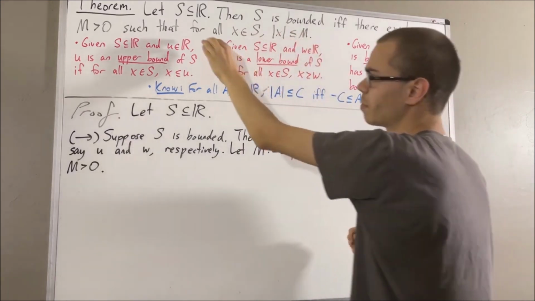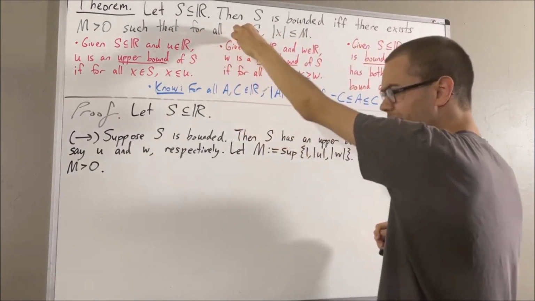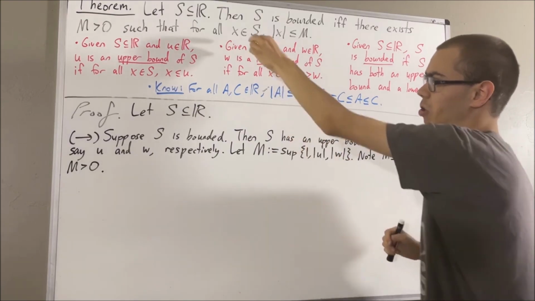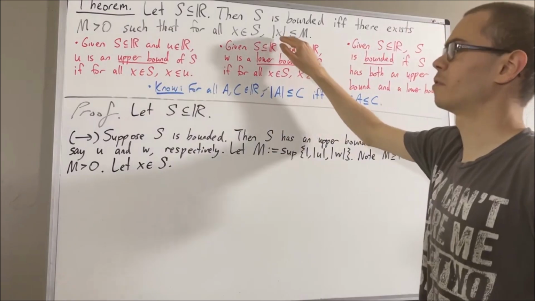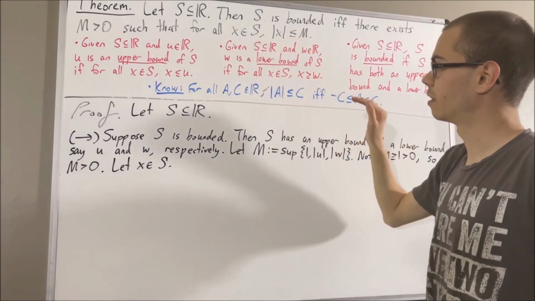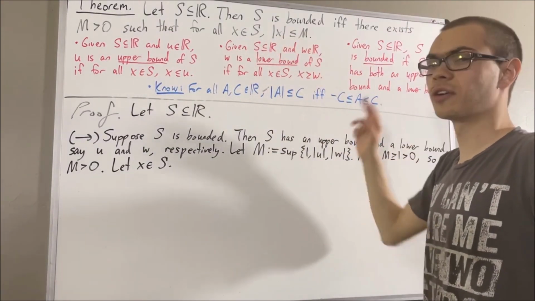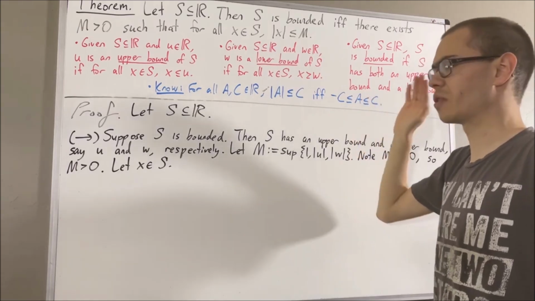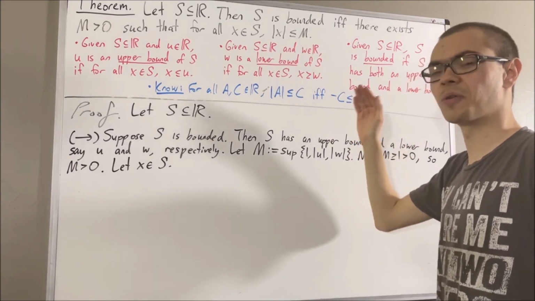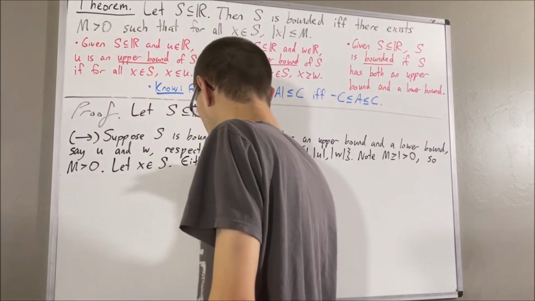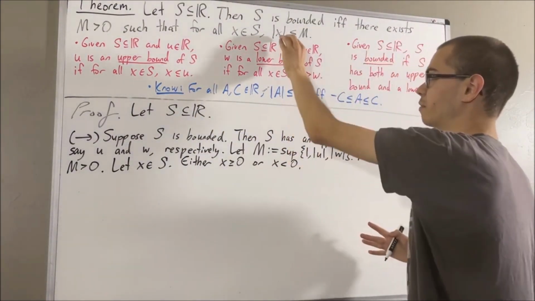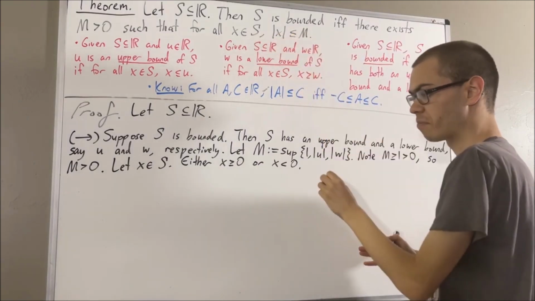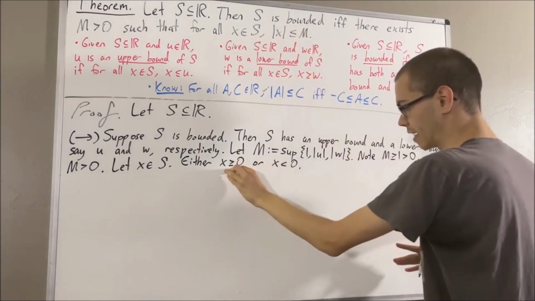We're trying to prove a statement about every element in S, so give me an arbitrary element of S. I'll call it x. From here, our goal is to show that the absolute value of x is less than or equal to m. To do so, we consider two cases. Either x is greater than or equal to 0, or x is less than 0. In either case, we're going to show that the absolute value of x is less than or equal to m. Let's start with case 1, where x is greater than or equal to 0.